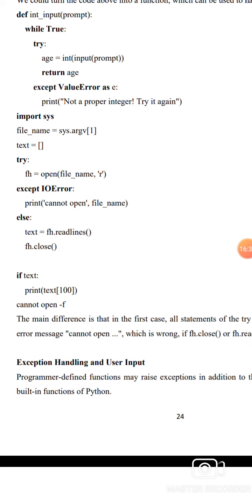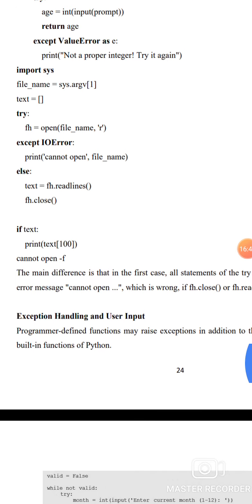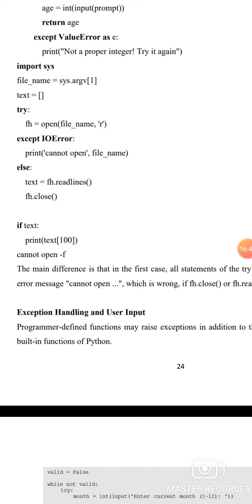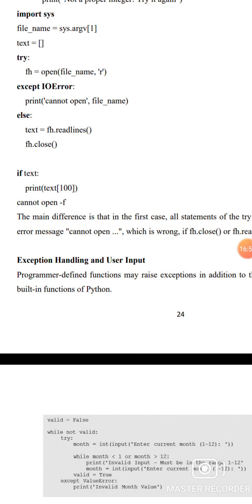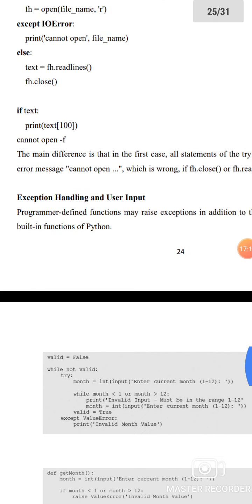Import sys. File name equal to sys.argv of 1, where argv means argument vector. Text equal to an empty list. Try: f equal to open file name, r means read. Except IOError: print cannot open, file name. Else: text equal to fh.readlines method, fh.close method. If text: print text of 100, cannot open f.